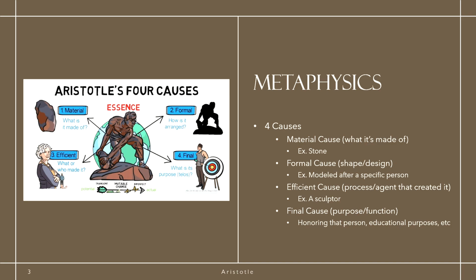In this case, the statue looks to be modeled after a specific person. Its efficient cause, which is the process/agent that created it, in this case, perhaps a sculptor. And its final cause, which is its purpose/function. The statue could be honoring a person or could be used for educational purposes.